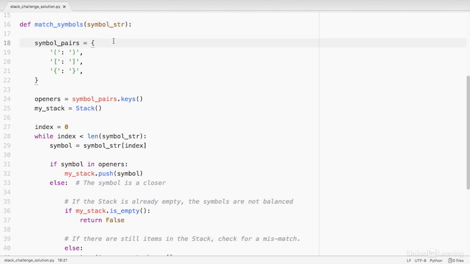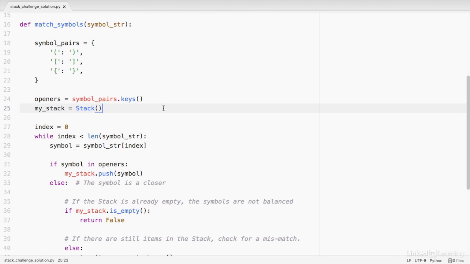Within this function, on line 18, I created a dictionary called symbolPairs. All of the keys are strings that have one character inside of them, and these are all of the opening symbols. Each of these opening symbols is mapped to a value, which is a string containing its matching closing symbol. On line 24, I created a variable called openers because I knew later on in my code I was going to need to check if each symbol was an opening symbol or not. To create the openers variable, I simply called the dictionary's built-in keys method on my dictionary. I did that because all of the keys are all of the opening symbols.